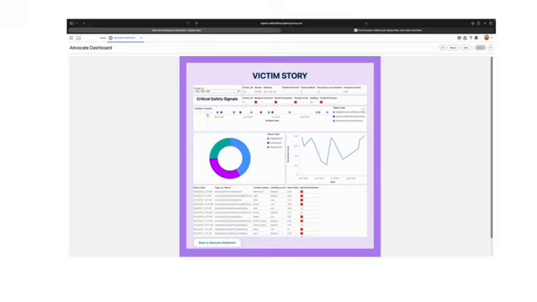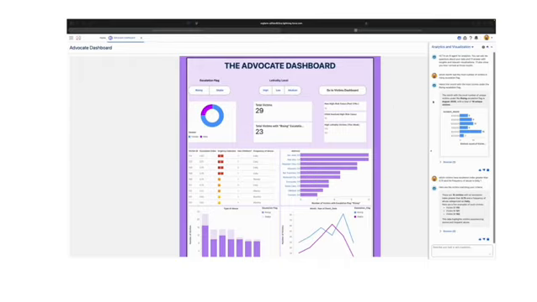The incident timeline plots each event by type with color coded dots for abuse types to reveal patterns. A donut chart shows proportions of emotional, financial, and physical abuse. To the right, the escalation line chart tracks rising danger over time. Finally, the incident log documents every event: date, abuse type, location, lethality, and risk points. For advocates and lawyers, this transforms raw accounts into structured, usable evidence.